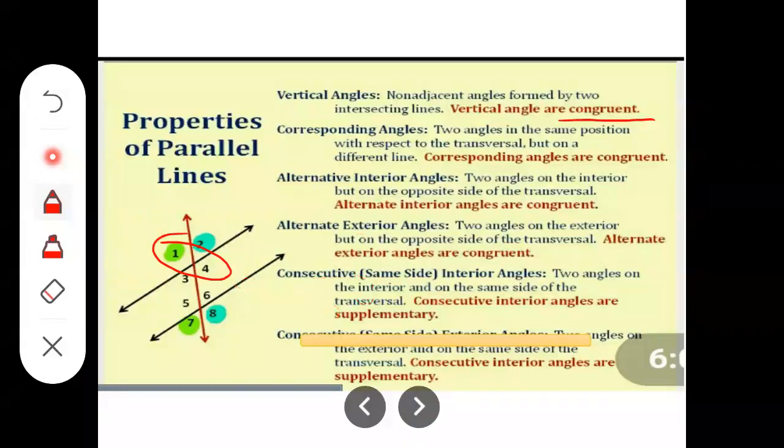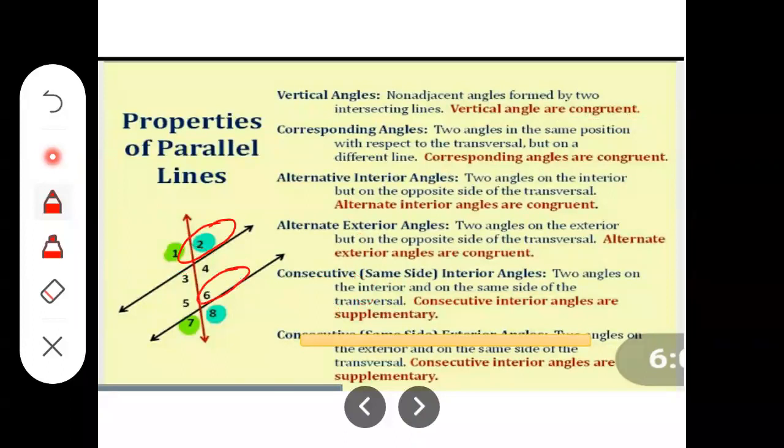Now the second property: corresponding angles are also congruent to each other. In the diagram, one of the pairs I have taken is angle 2 and angle 6.